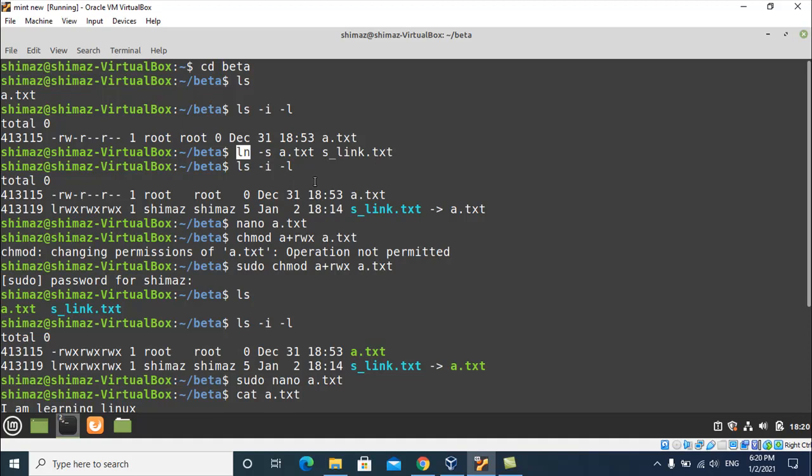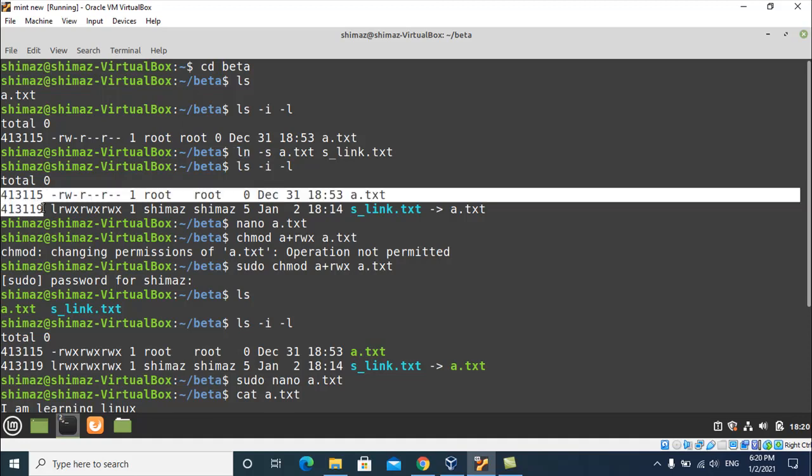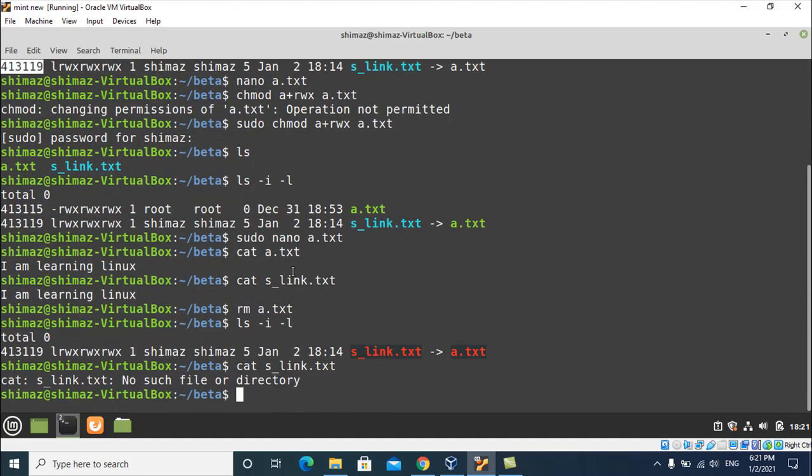Here the important thing which you have to observe is that both the files will have different inode numbers, and if you delete one file, it will affect the other file. You cannot access the other file. You understand? So this is the important information about the hard link and soft link. Thank you very much.